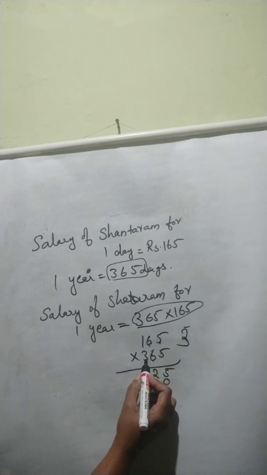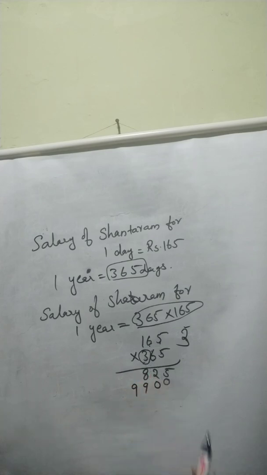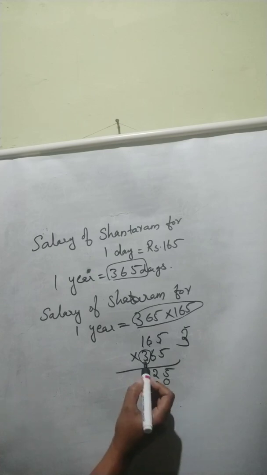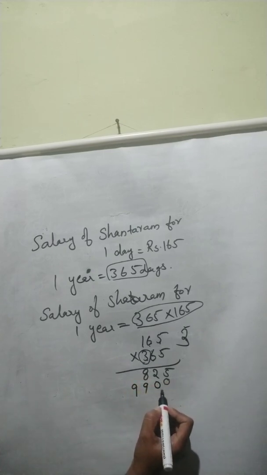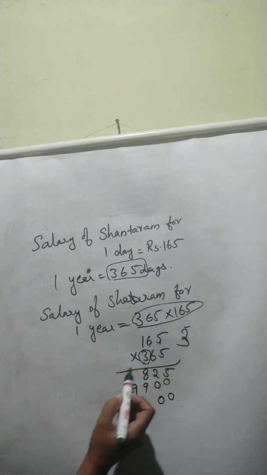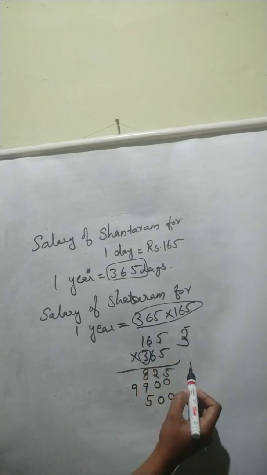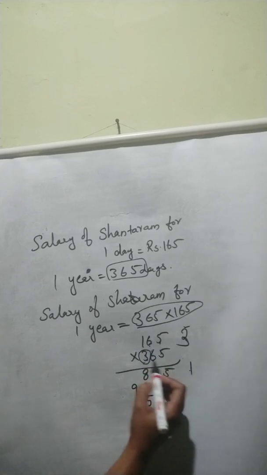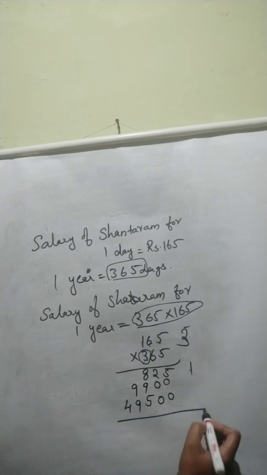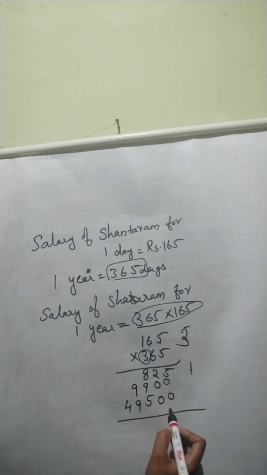Okay. Next we need to multiply with the third digit of this 365. Here that is 3. Okay. Hundreds place digit. So here hundreds place digit. Now we can keep 2 zeros. Okay. Then multiply with this one. 3 5s are 15. 1 will be there. 3 6s are 18 plus 1, 19. Again 1. 3 times 1, 3. Then 3 plus 1, 4. Then we have to add all this.